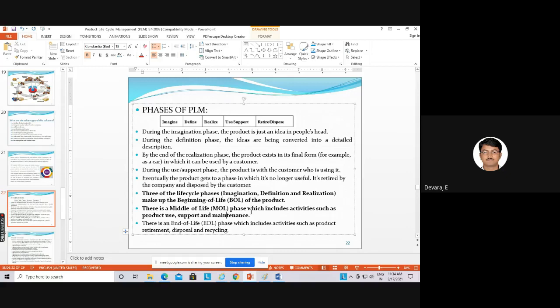And last is the end of life. That is called as product retirement. So after updating a new technology to that product, if it is not working, or if it is not selling in the market, that is called as the end of the product. Like your mobile phones, every 6 months or 8 months, the product retirement sale is coming. Why? Because of the updation of new technology to that phone, and they will be leaving it under a new name.